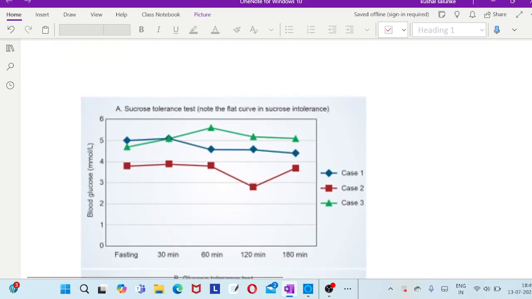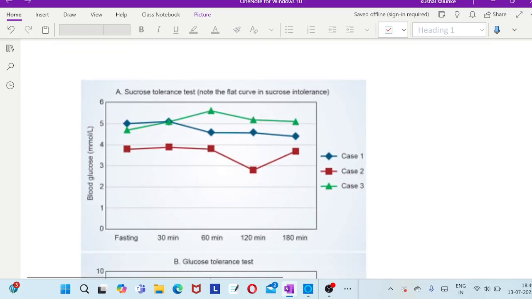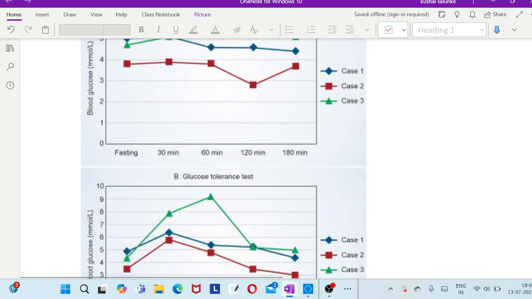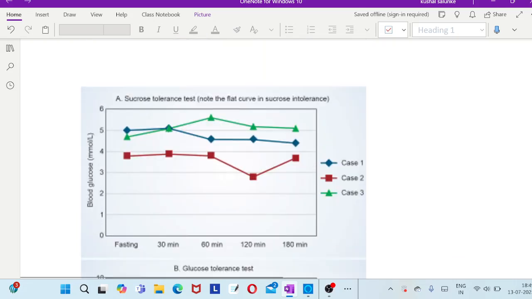Okay, so I will be showing you the graphs. You can see this graph, a sucrose tolerance test. You have to note the flat curve. A flat curve is seen in the patient suffering from sucrose intolerance, along with watery diarrhea after instituting the test. So you can see the flat graph in figures A and B. You can see the relatively flat graph, right?